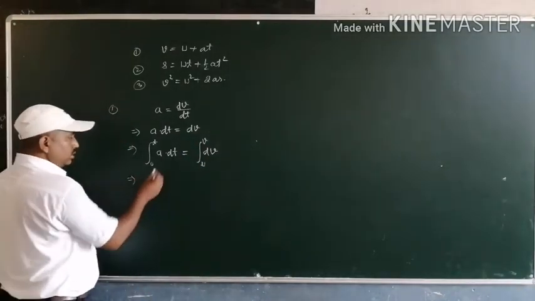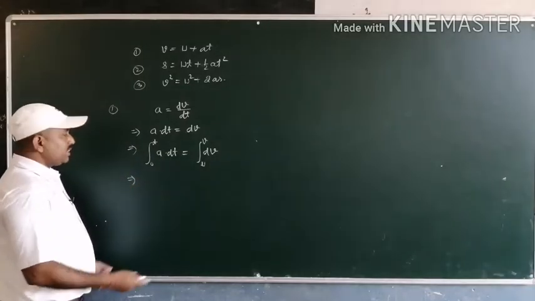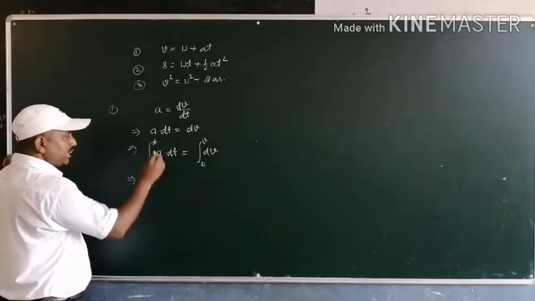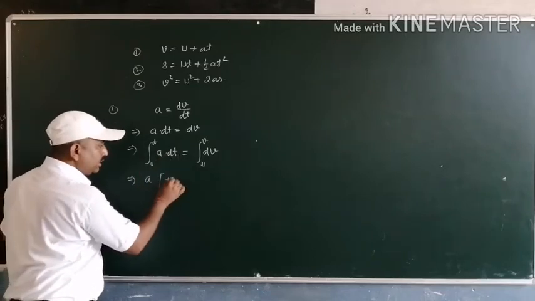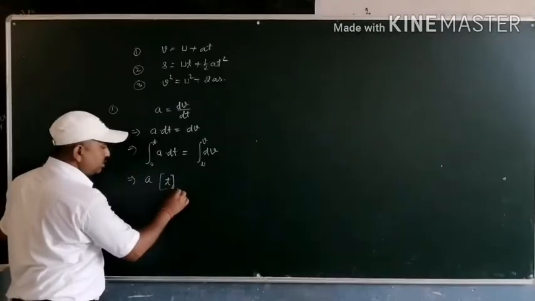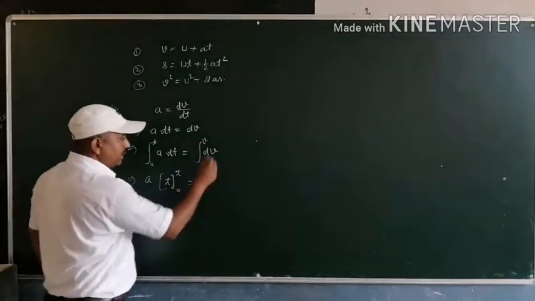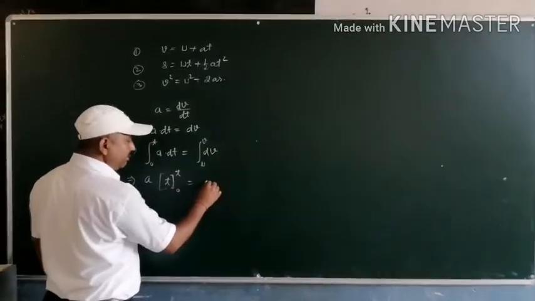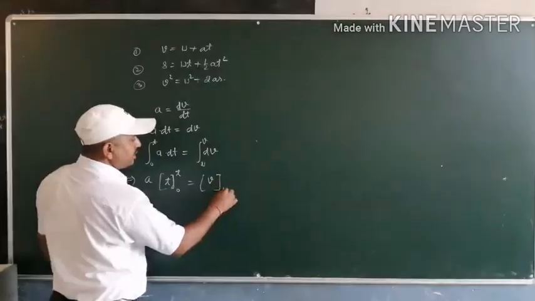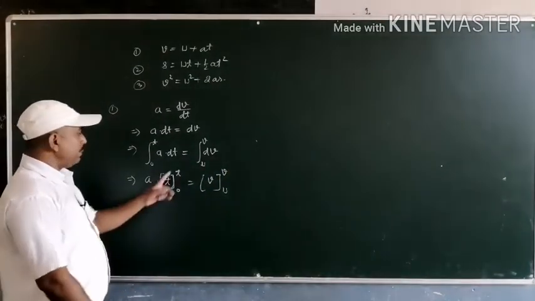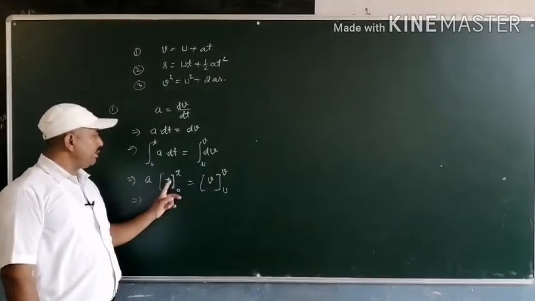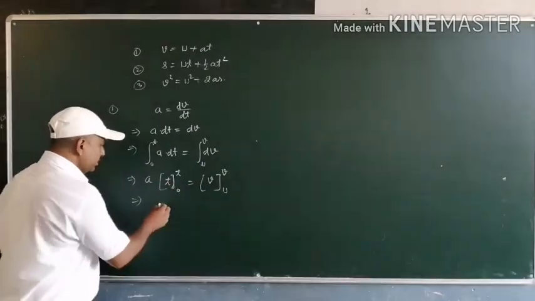So since the acceleration acting on the object is constant, it can be taken outside the integration. The integration of dt becomes t, with lower limit 0 and upper limit t, and the integration of dv becomes v, with lower limit u and upper limit v. After putting the upper limit minus the lower limit, t minus 0, that is t.